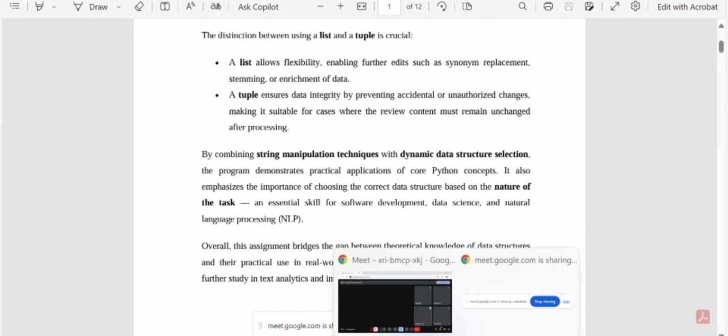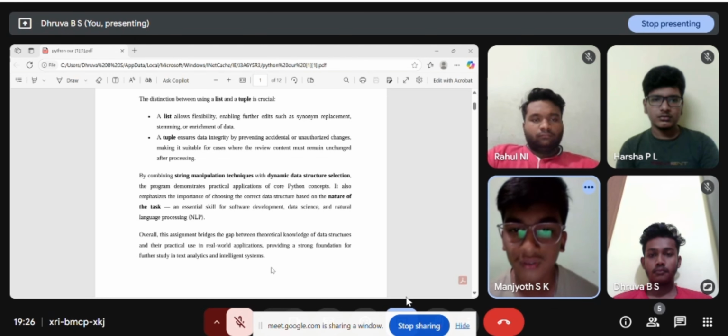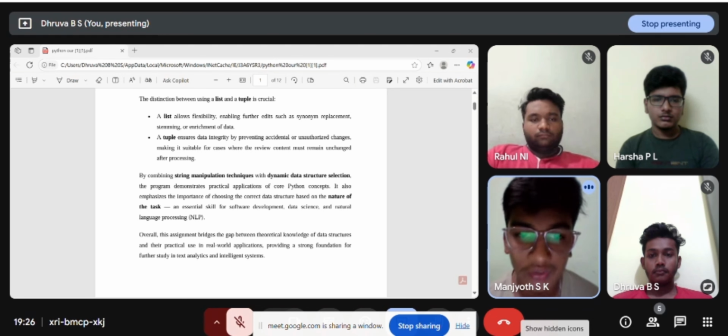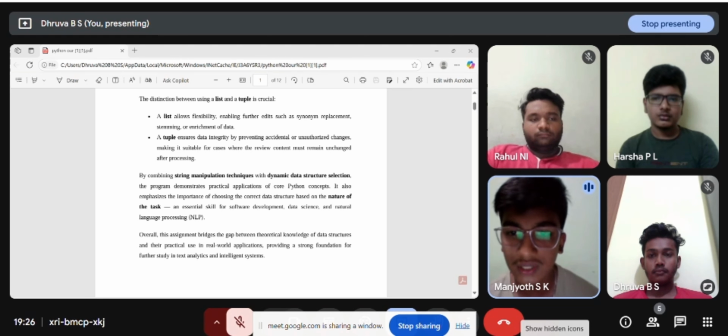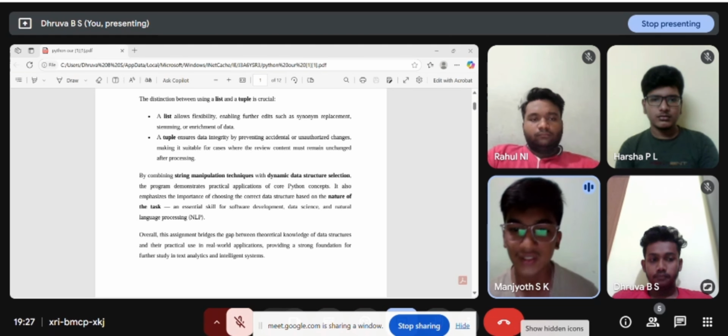A list allows flexibility, enabling further edits such as synonym replacements, stemming, and enrichment of data. A tuple ensures data integrity by preventing accidental or unauthorized change, making it suitable for the case of a review containing the remaining words unchanged after processing.